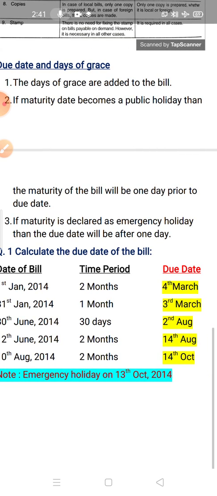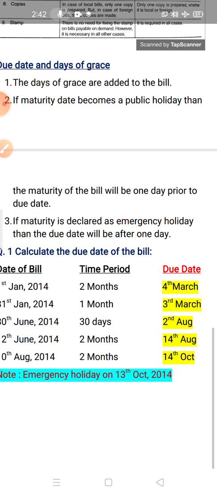The second is, if the maturity date becomes a public holiday, then the maturity of the bill will be 1 day prior to the due date. Suppose the bill writing date is 1st January and the time period is given as after 2 months.